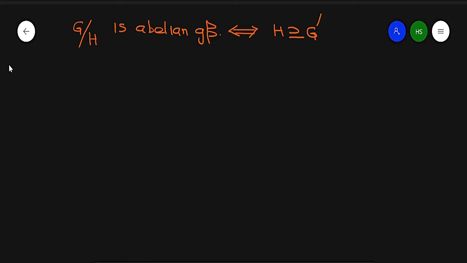Now from this, one thing is clearly observed: G contains G dash, then G by G dash is an abelian group. So remember this result.